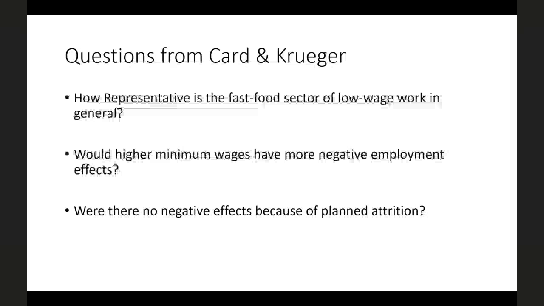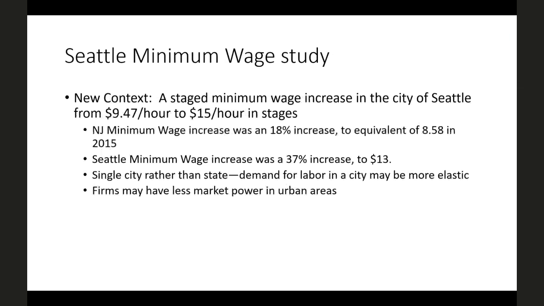So we're going to investigate some of these questions further by looking at a paper that uses a new minimum wage context and uses some new methods. Hardim and her co-authors are going to analyze a minimum wage increase that happened in stages in the city of Seattle, starting in 2015. Before 2015, Seattle had a fixed minimum wage that was the state minimum wage of $9.47 an hour. And they passed a law in 2015 that increased the minimum wage in increments up to a final minimum wage of $15 an hour. This came out of the Fight for 15.